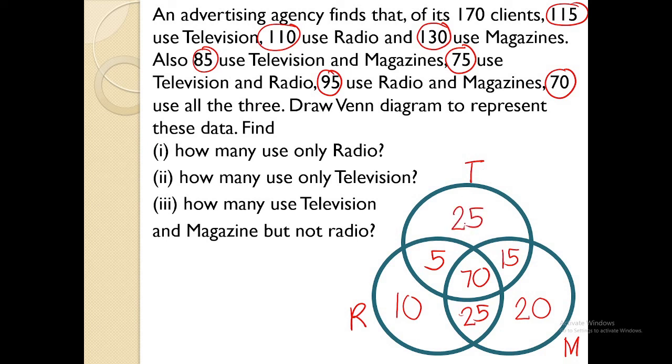Okay, let's proceed to the questions now. How many use radio only? Radio only, it's the number 10. So this will be our answer over here. 10. How many use only television? The number 25. It's 25. How many use television and magazine but not radio? It's the number 15. Okay? So that ends our session for this problem solving about sets.